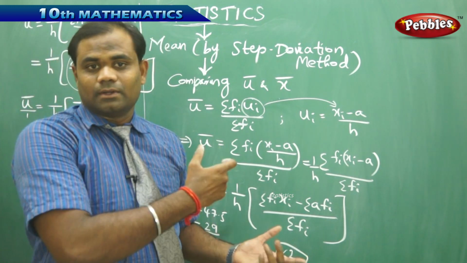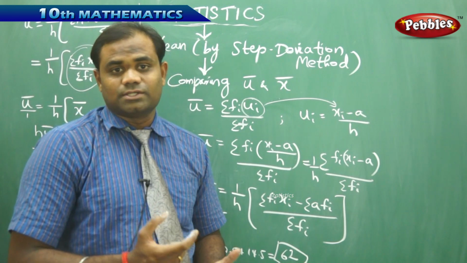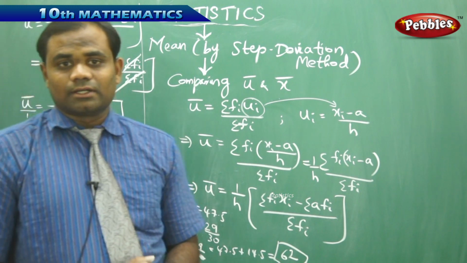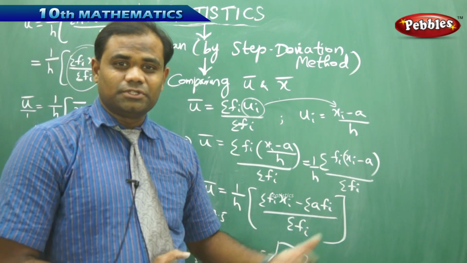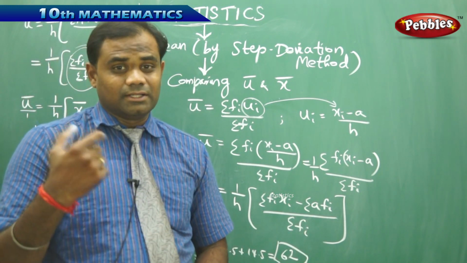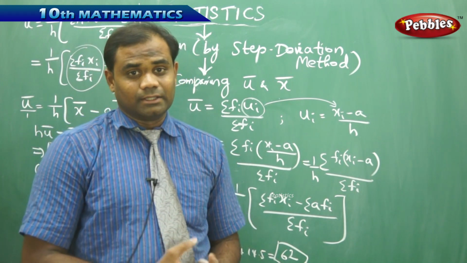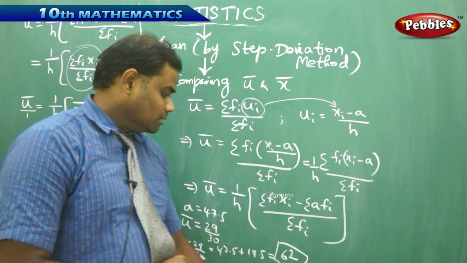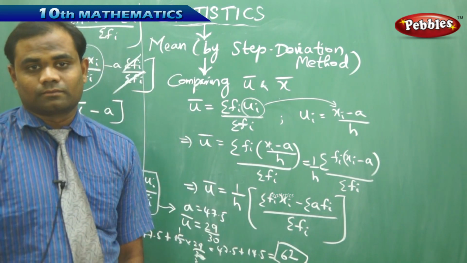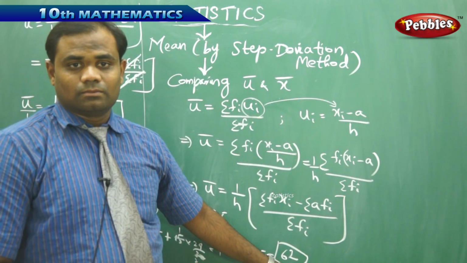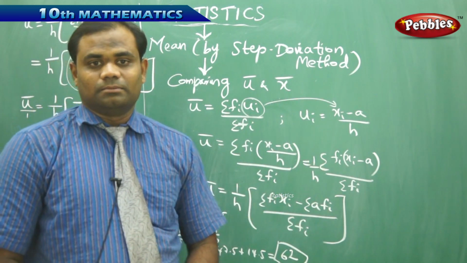It is the same as the mean obtained from the assumed mean method. Therefore, the method which you are using does not affect the value of the mean which you obtain. Whether you take the step deviation method, the assumed mean method or the direct method, we get the mean fixed at the same value. In this case of the step deviation method, it is 62 for the example problem.